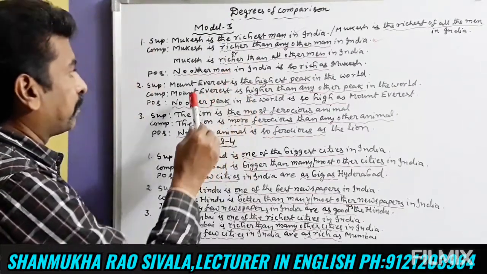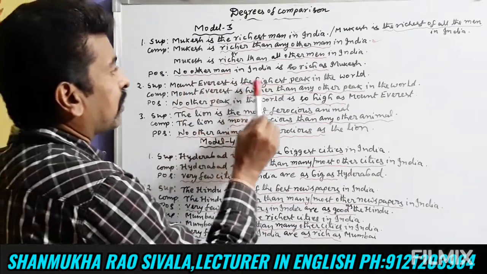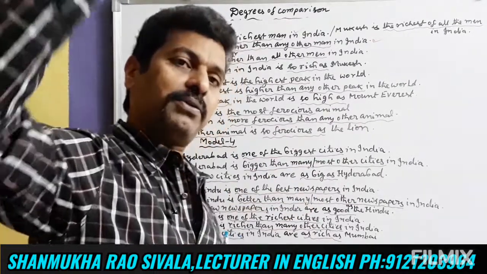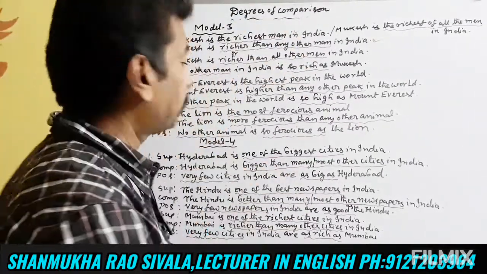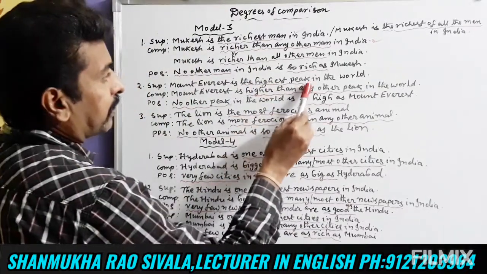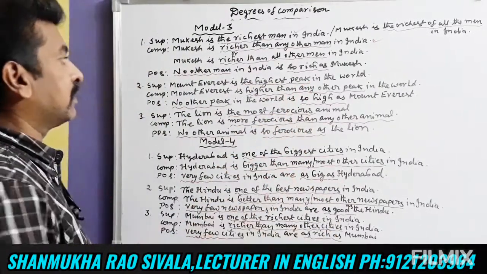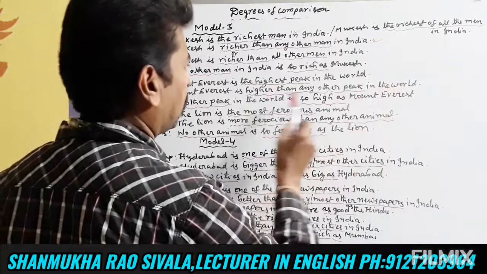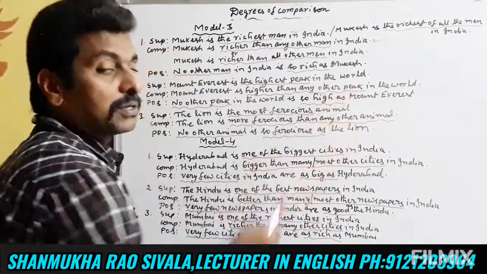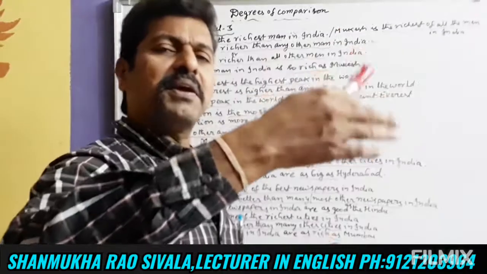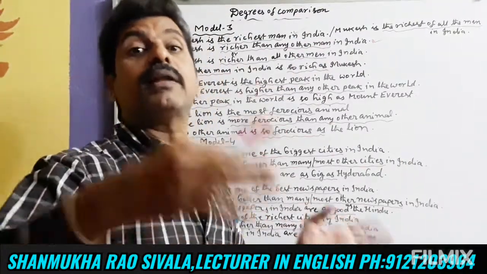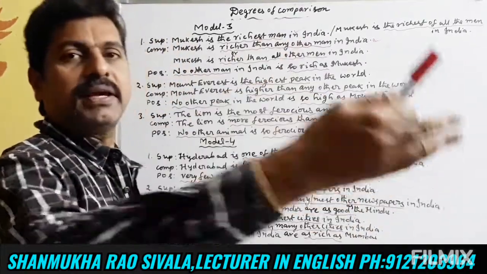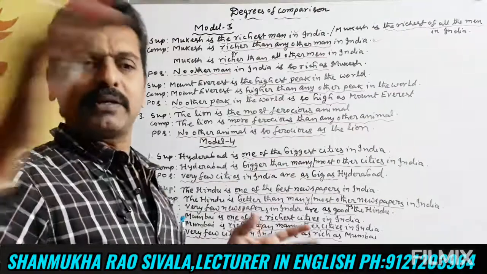Next, let us see another one. Mount Everest is the highest peak in the world. The highest peak, superlative degree. When we compare it with other peaks, Mount Everest is higher than any other peak in the world. Higher than any other peak, singular. Higher than any other, comparative degree. You can take any other peak, it is higher than that.